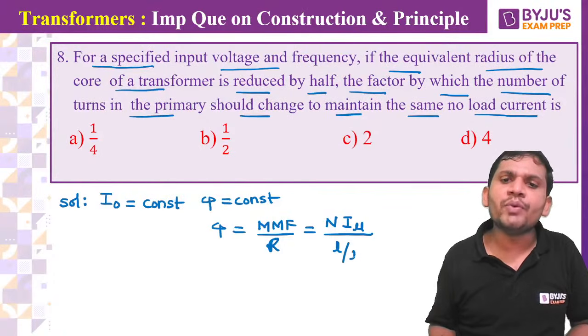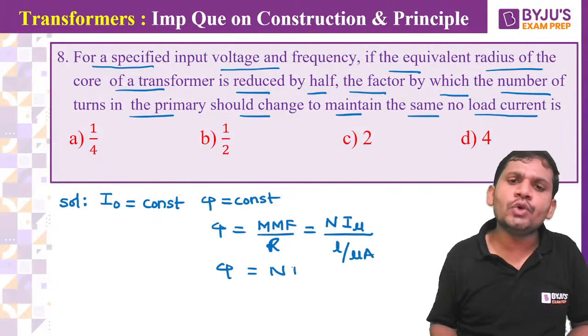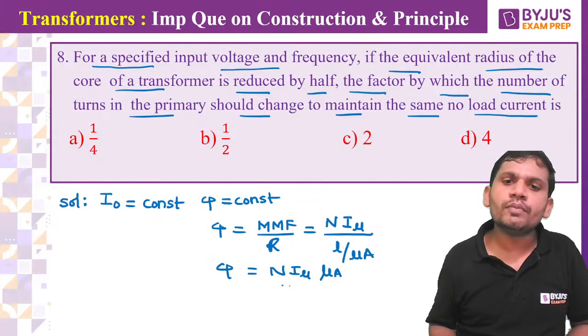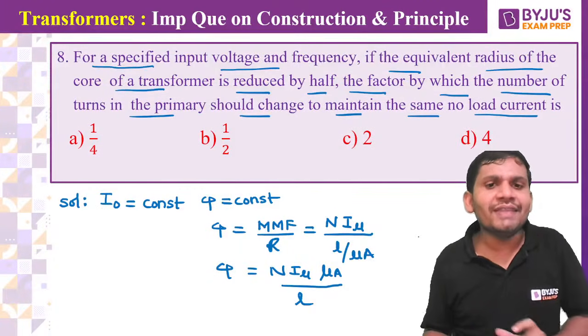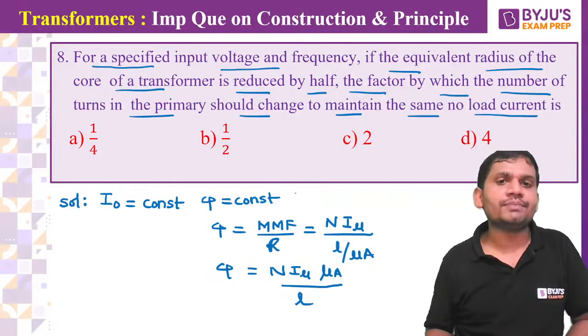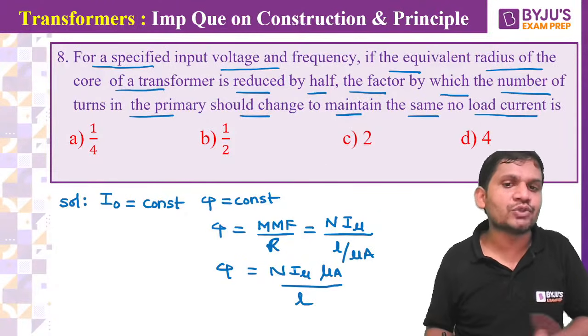The reluctance is L by mu A. Then the flux equals N into I mu into mu A by L. But given that no load current is constant, it means flux is constant.